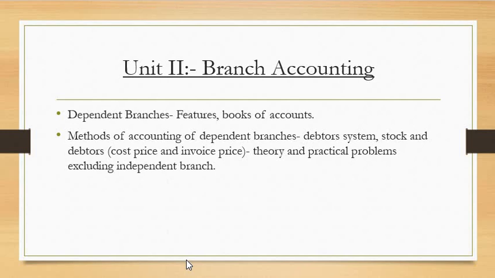Now here if you see, you're getting 2 points here, that is dependent branch and independent branch.